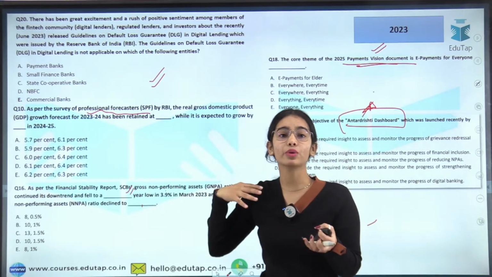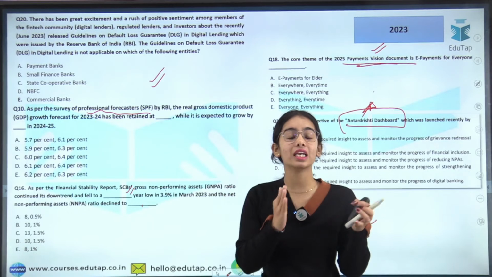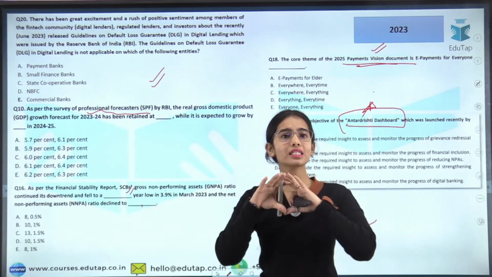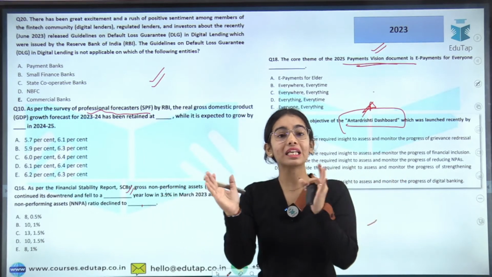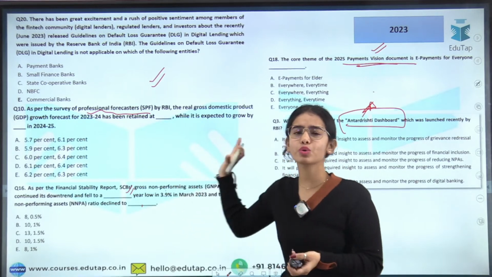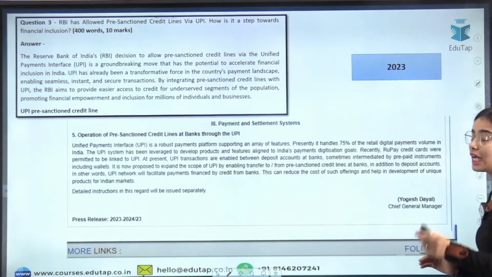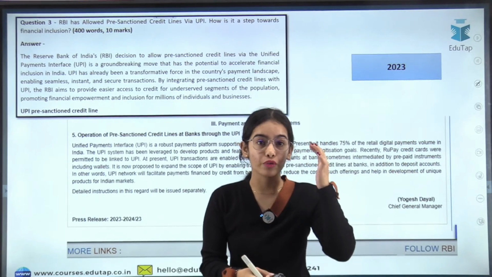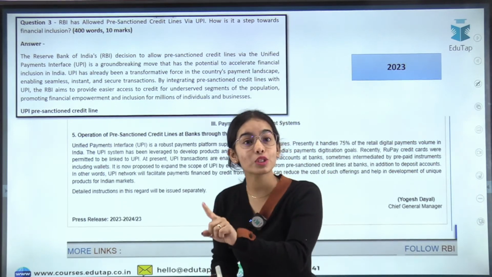So it's not that you can leave the RBI website. It will be a very big mistake from your end, and I will show you how it seems to be very huge, but it is only limited. You can cover it in a limited time frame, so you do not have to worry about the RBI website. Now, is the RBI website only important from the phase 1 point of view? No, it is also important from the phase 2 point of view.